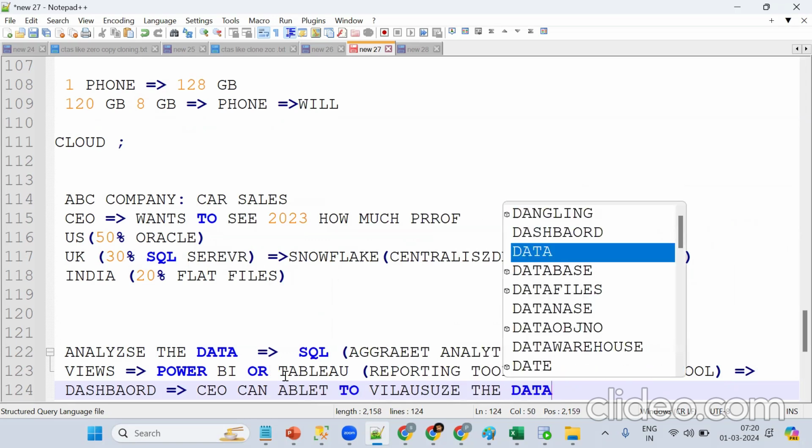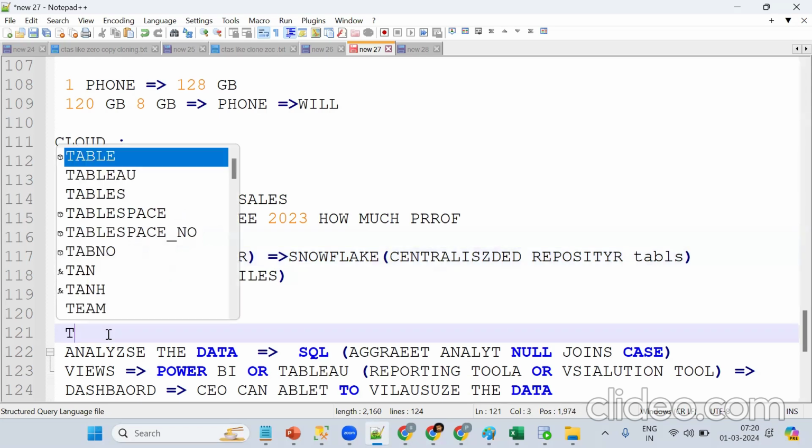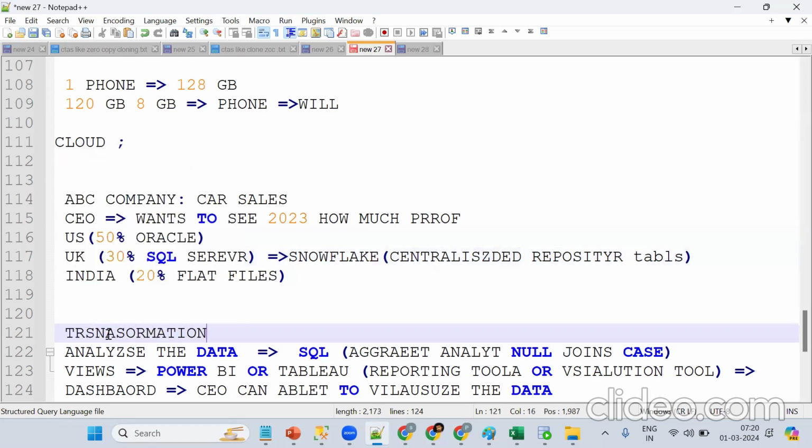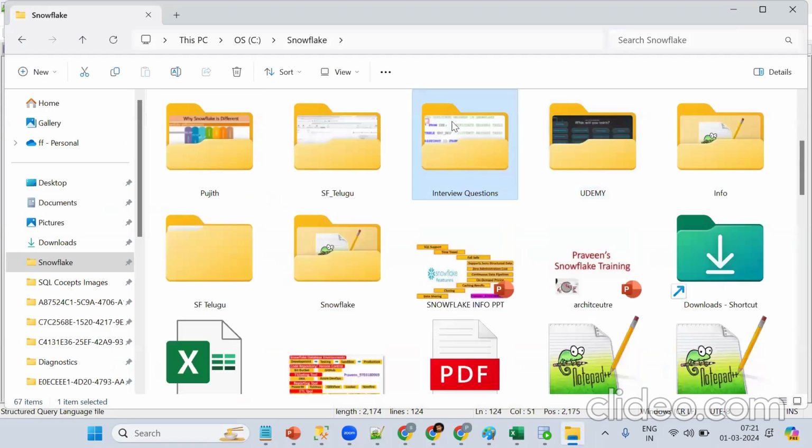Got the point? One more time. Our data is in the US, UK, and India, but the CEO wants to see all of it. So we bring all this data to one place. The data is in tables, and we can't use tables directly, so we do the transformations. How? With the help of SQL: aggregate functions and analytical functions. We create views and give them to the reporting team so they can visualize the data. See this one simple thing, you'll get some clarity.